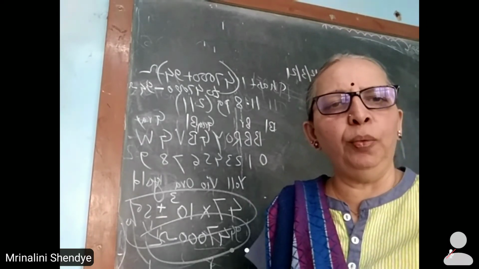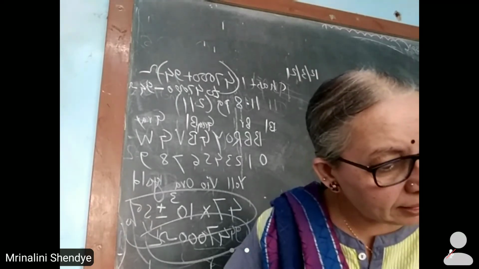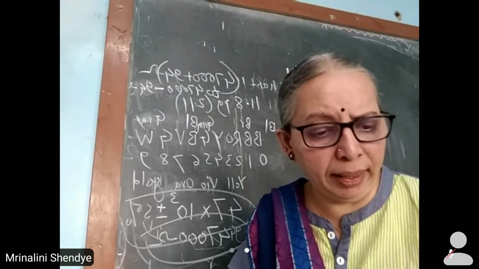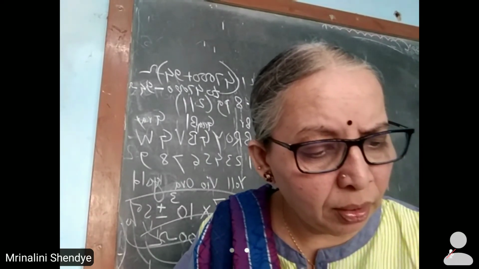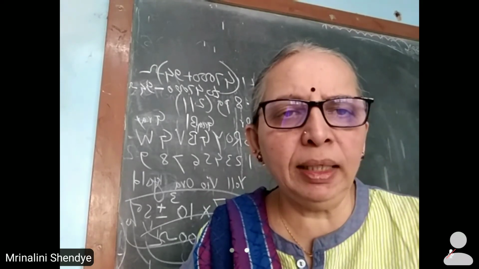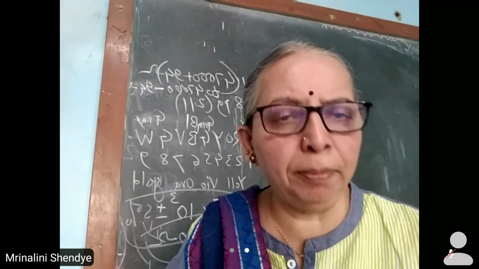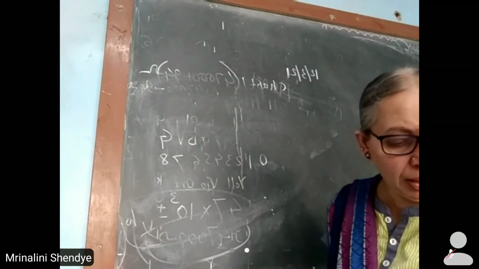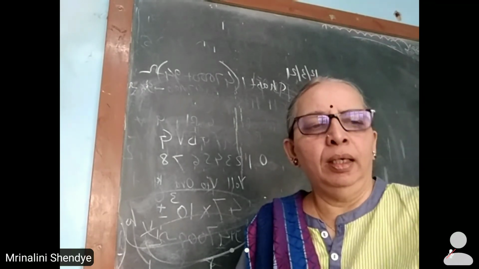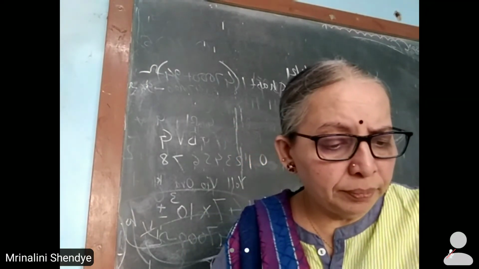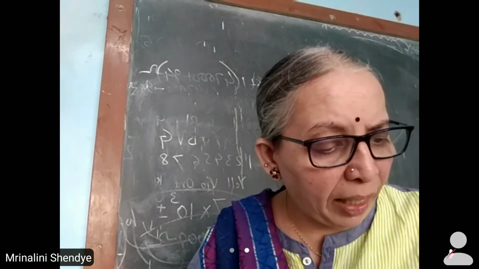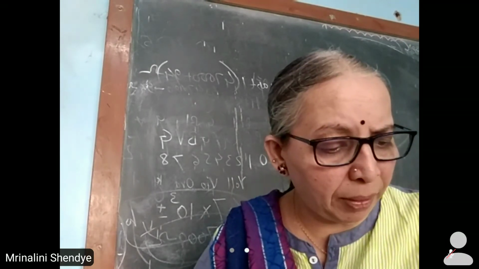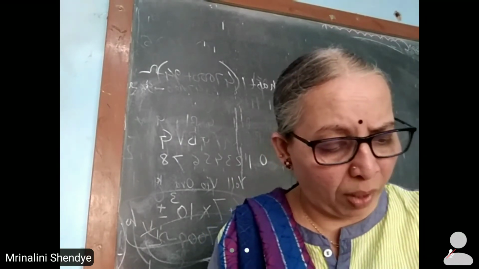In your exercise, open the exercise. It is on page number 220. Open 220, everyone. In question number 4, sub question number 9 IX. I have asked you to open page number 220. Question number 4, sub question number 9. Find the value of resistance for which the following color codes are given. Number 1. For example, I will solve one more.